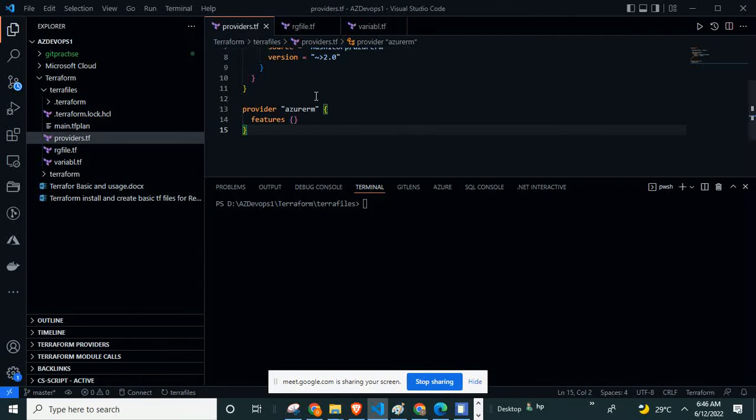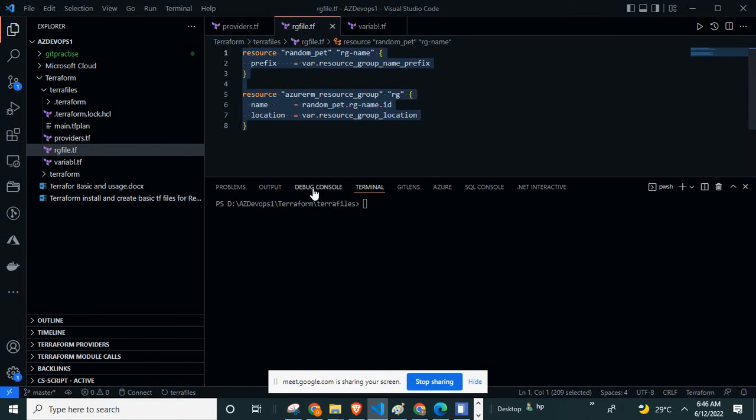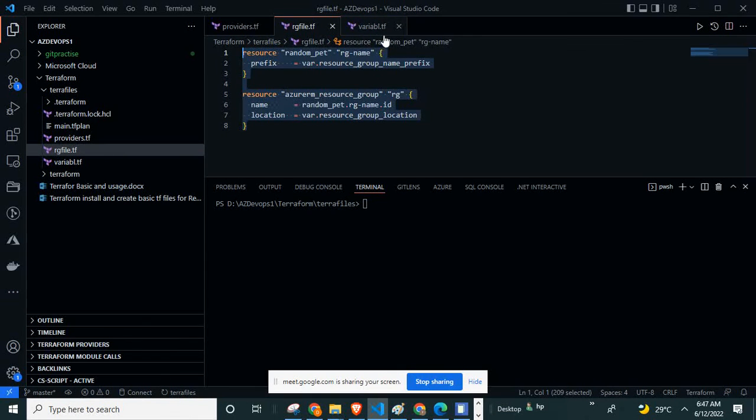So yesterday, for communication between Azure and the local system, the provider file was written in Terraform. For resource group creation, first we need inputs. That is a variable, the resource group name, drkrj, and Central US. Correct? So next, the variable file, that is the value inputs.